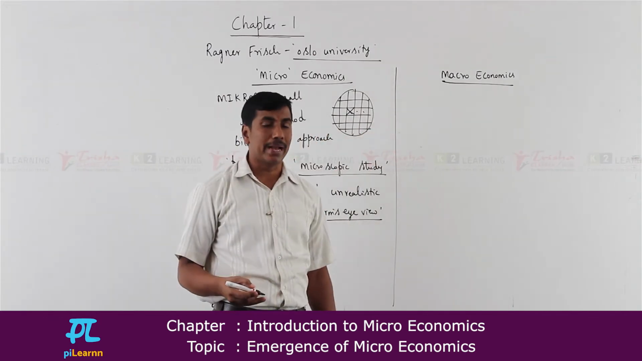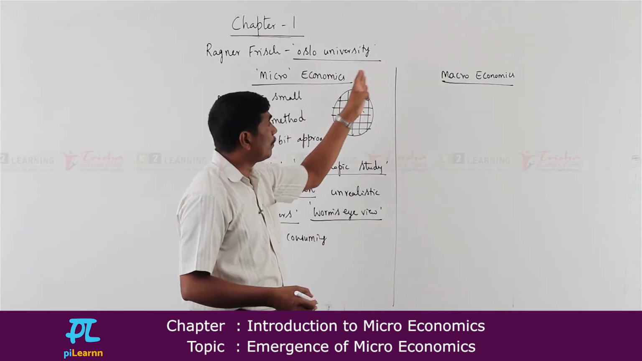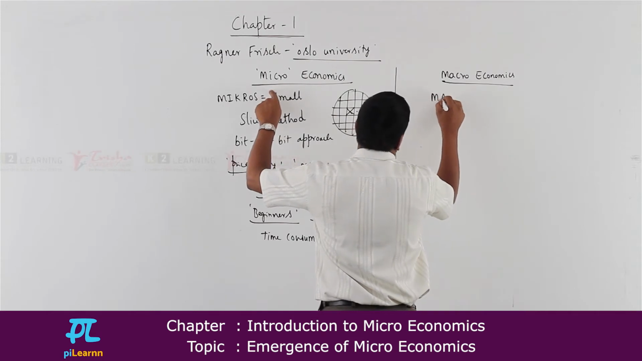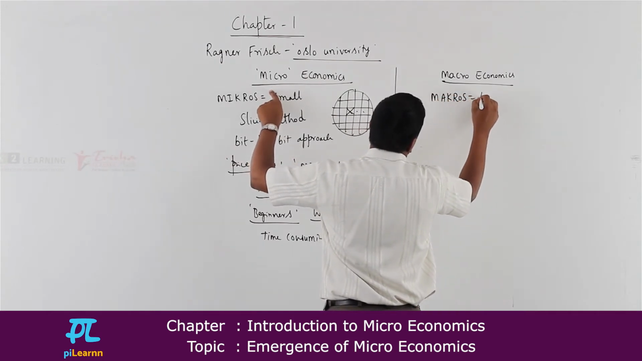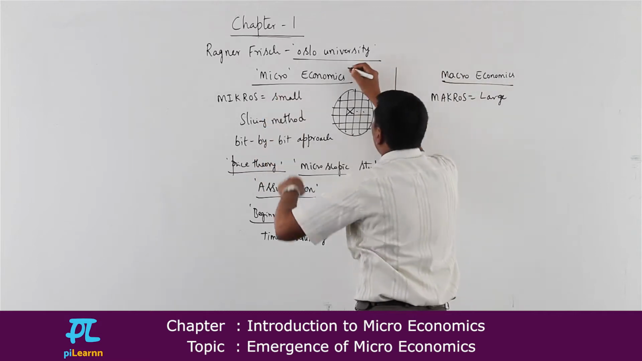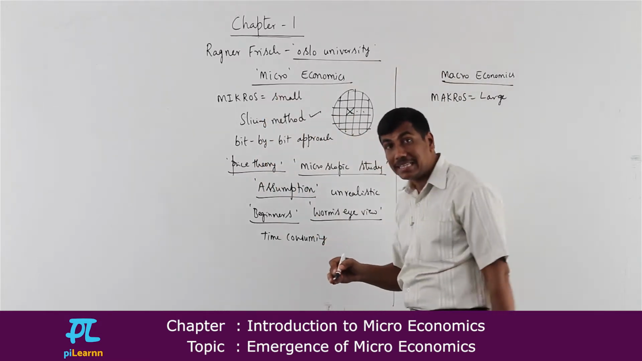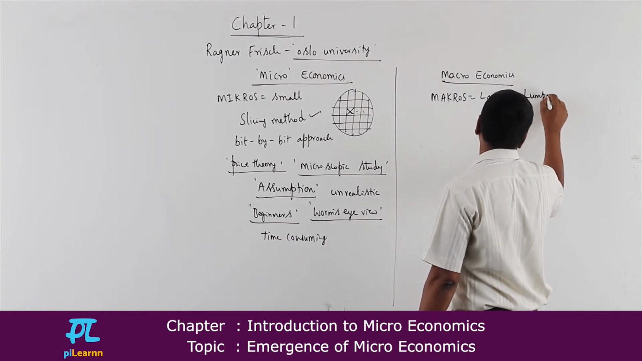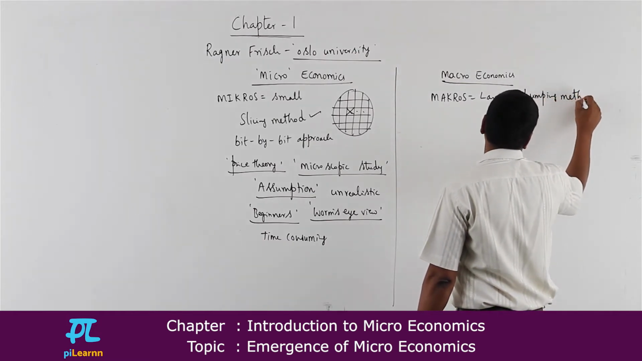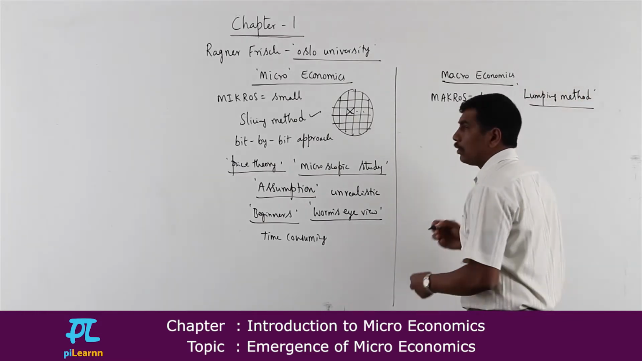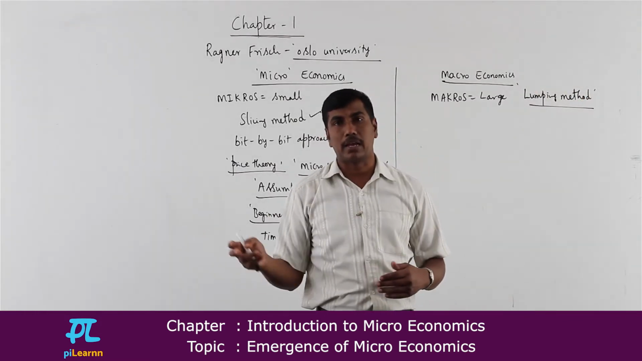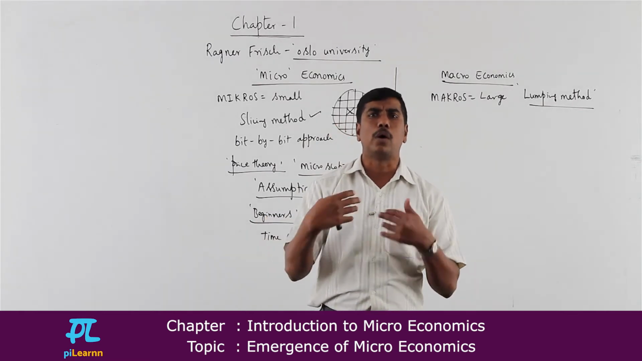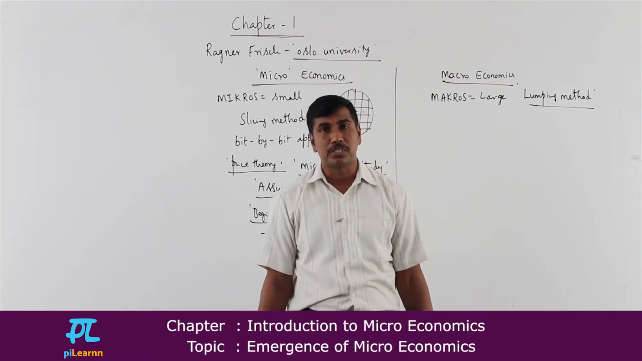On the other hand, you have macroeconomics. In contrast with microeconomics, macroeconomics is derived from a Greek word, macros, and macros means large. The methodology followed by microeconomics is called the slicing method, but the methodology followed by macroeconomics is called the lumping method. What is this lumping method? In the lumping method, we don't study things one after the other. Instead, we study the entire economy at one go, at one stretch. In lump sum we study.